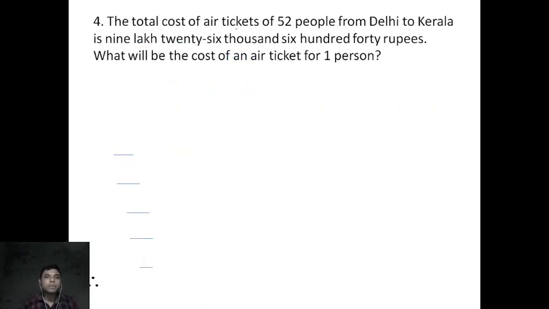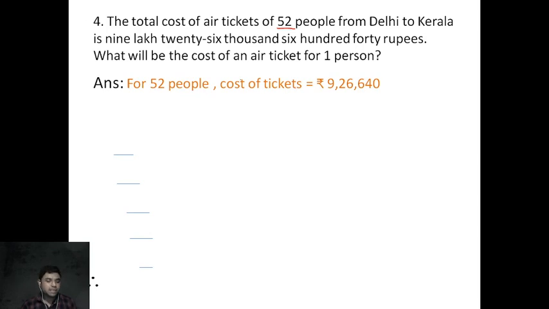The total cost of air tickets of 52 people from Delhi to Kerala is this. What will be the cost of an air ticket for one person? So what is the statement given? Look from here: for 52 people, the cost of air tickets. Just see here, if we separate the periods, it is lakh, it is thousand. So 9 lakh, 26,000, then comma 640.